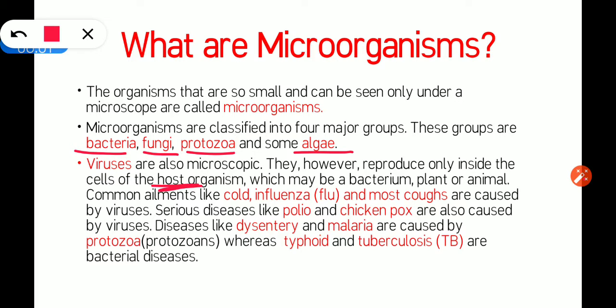So if a virus starts living on the body of a person, then that person is a host for that virus, and that virus is a parasite.